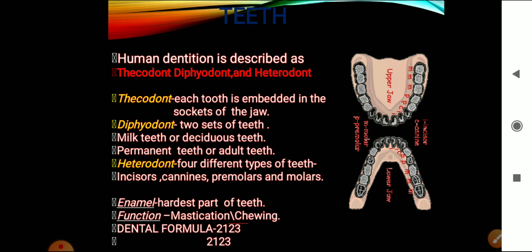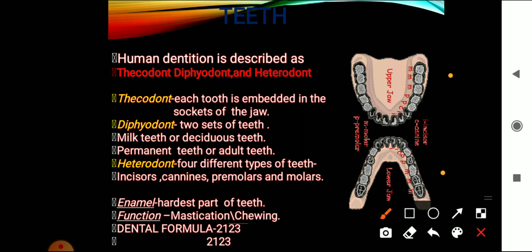What is the meaning of that? Look at the picture here. In this picture, this is the upper jaw and this is the lower jaw. And in the jaws, you can see the teeth are arranged.